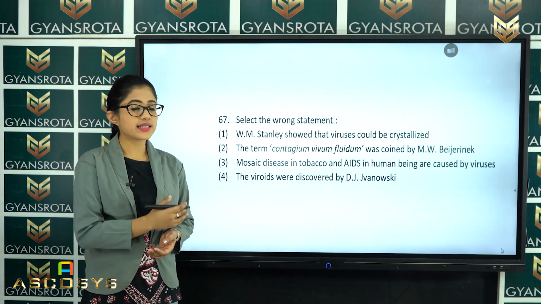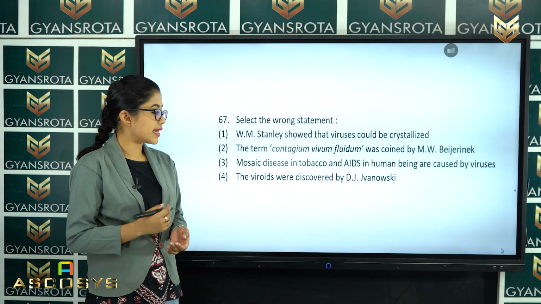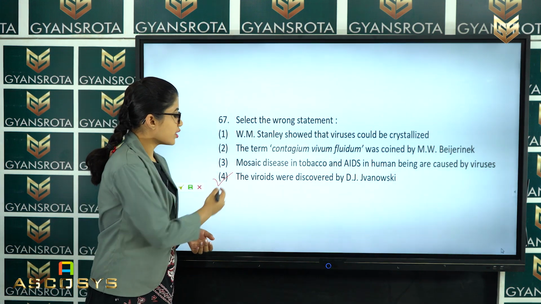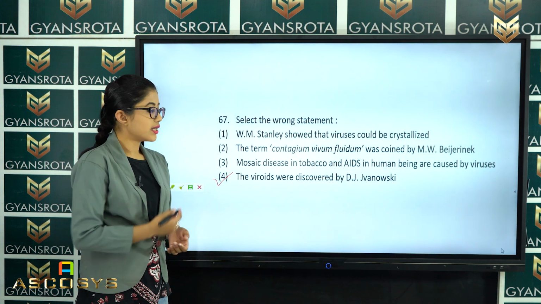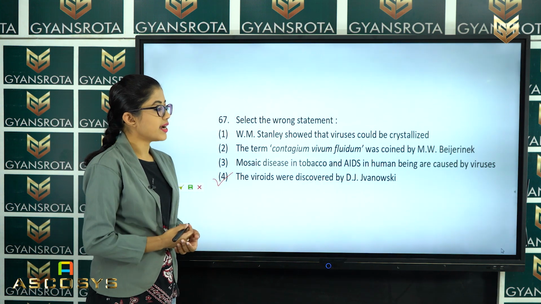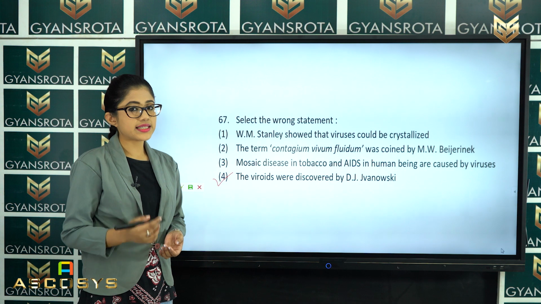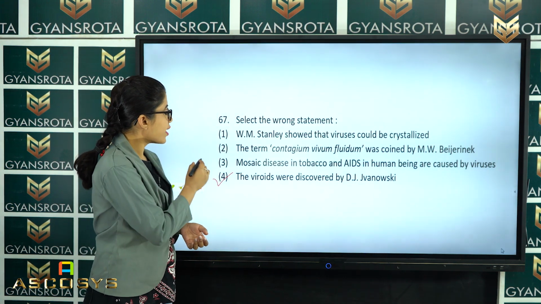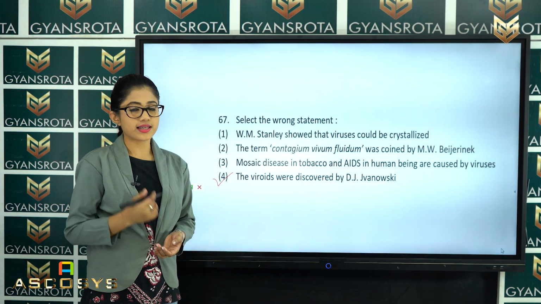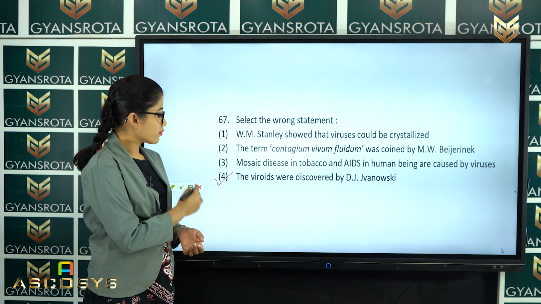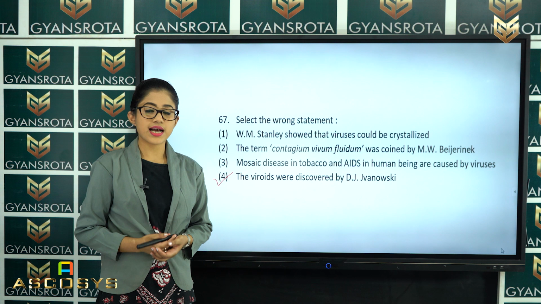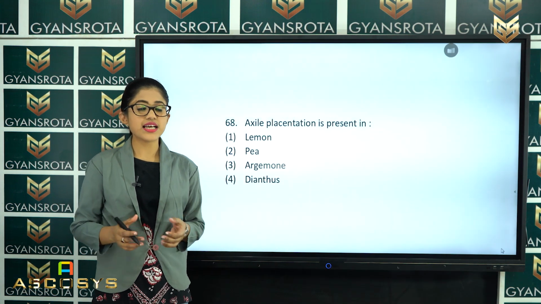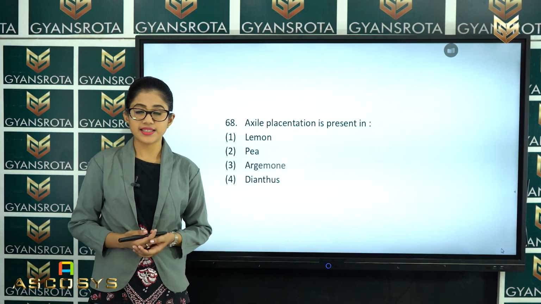So what is the correct answer among these options? That is option number 4. In option number 4 it is written that the viroids were discovered by D.J. Ivanovsky. That is the incorrect statement, whereas statements number 1, 2 and 3 are correctly written, right? So option number 4 is the correct answer for this question. Now let's see the next question. Now the next question is question number 68.